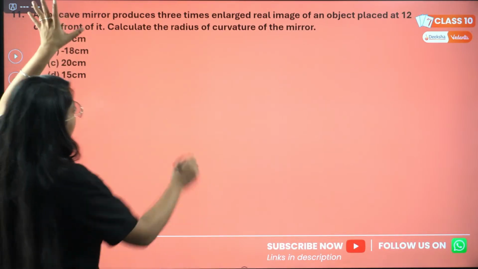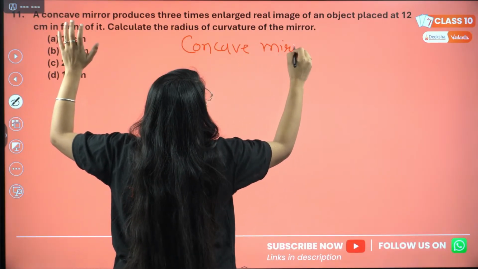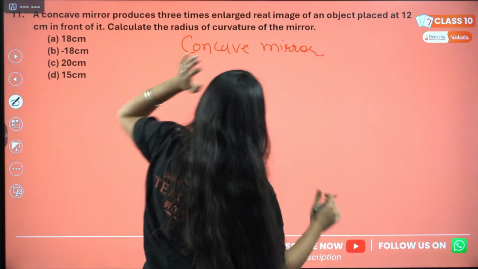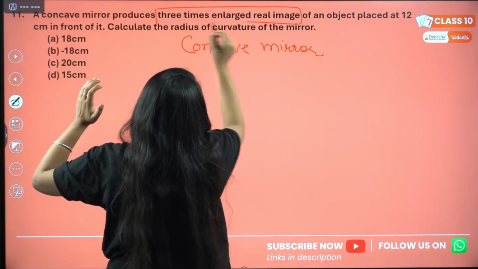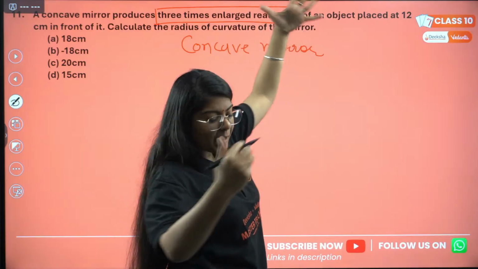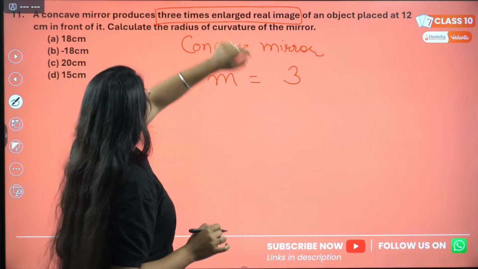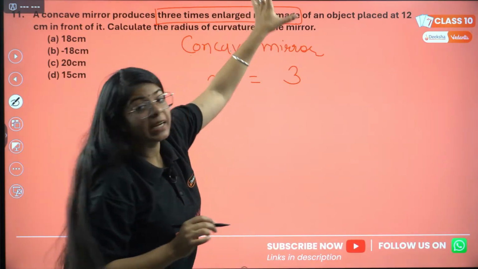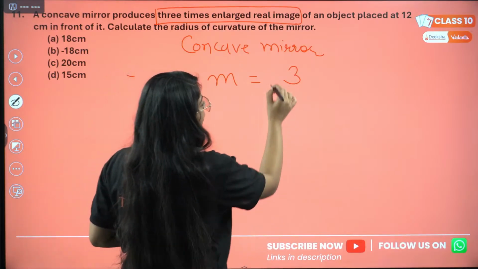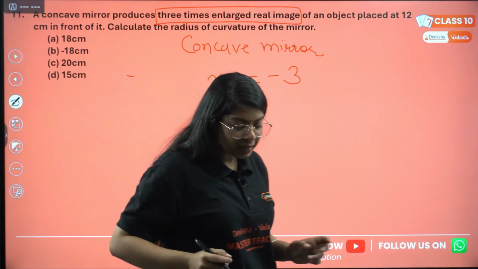11th question. Again, you need a little bit of copy. A concave mirror. Again, write down the kind of mirror or lens we are given. The concave mirror produces 3 times enlarged real image. Now, this part is very important. They are saying 3 times enlarged. So, this 3 times is what? It is magnification. But it is given that it is a real image. So, for a real image, we know magnification is always what? It's always negative.